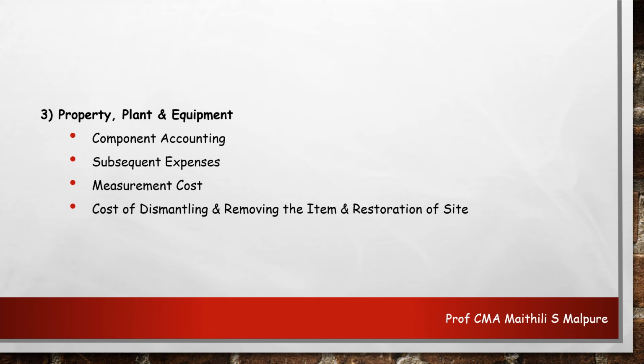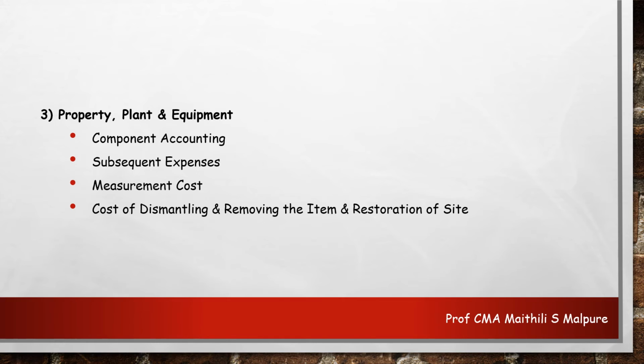Next comes cost of dismantling and removing the item and restoration of sites. This element includes the initial cost of dismantling and removing the item and restoring the site where the particular business activity is going to be located.